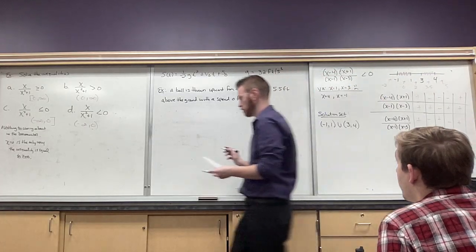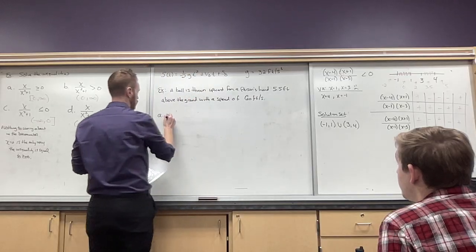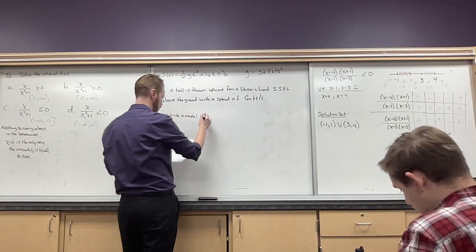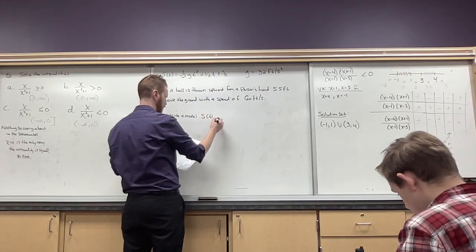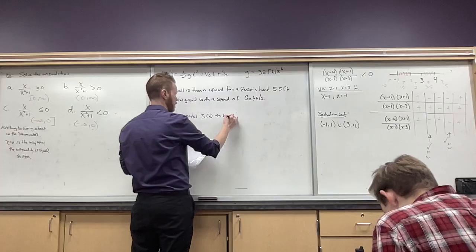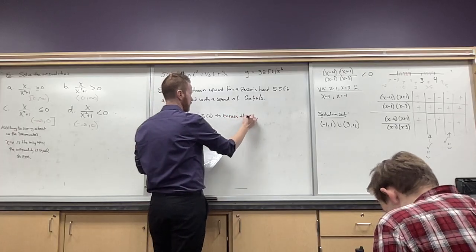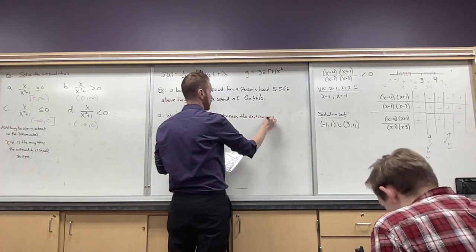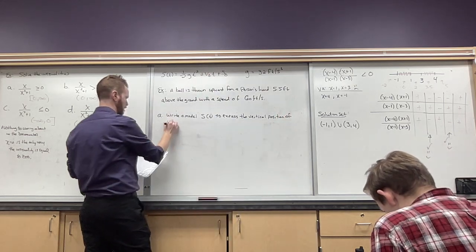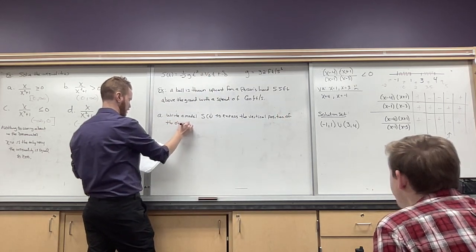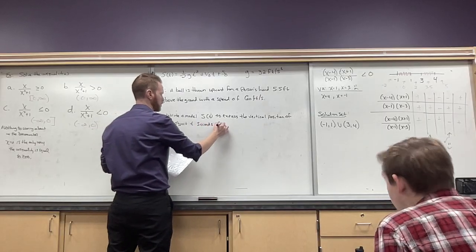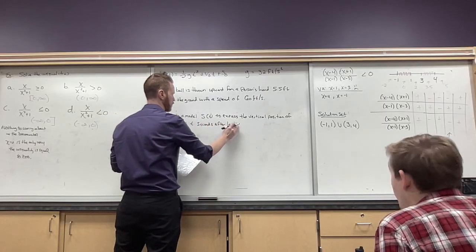So for part A, we're just going to write a model, and we're going to call it S of t, to express the vertical position of the object t seconds after launch.